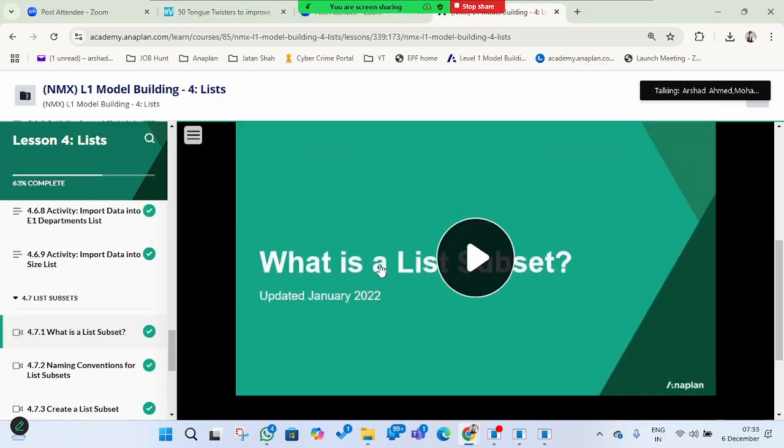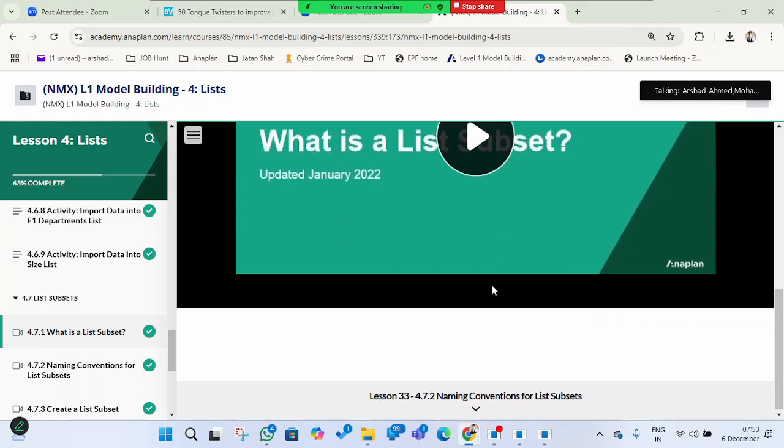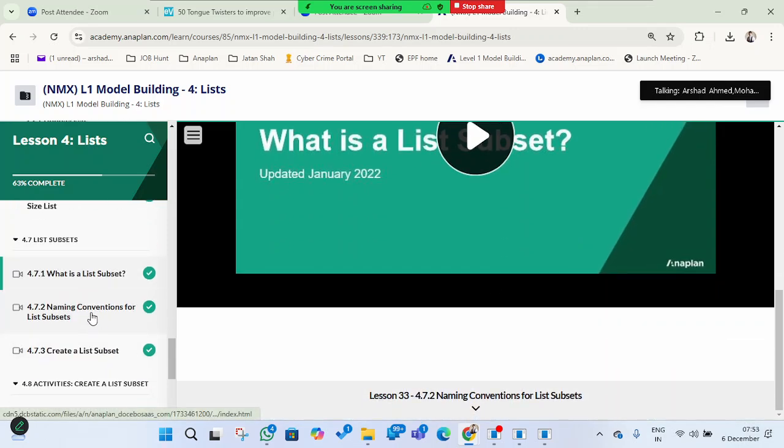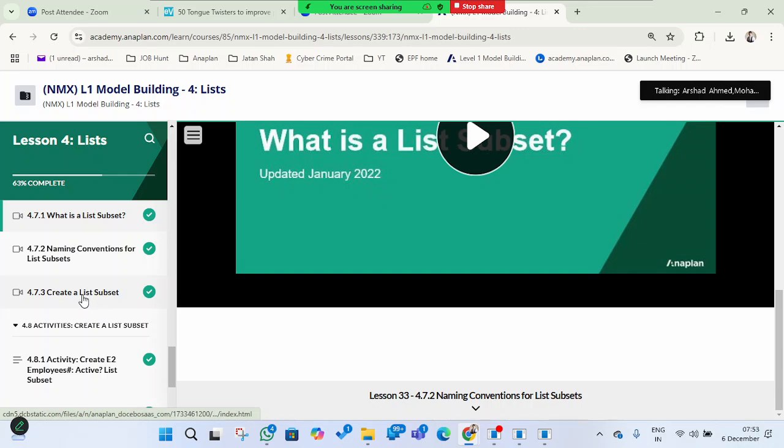So this is a micro lesson. You can go through this list subset in your free time. All the information is there, including a naming convention for list subsets. To understand that we have created a subset of the list, we have to follow a naming convention, like SB or SBS, for subset. So it will give us information that it is a subset we have created.